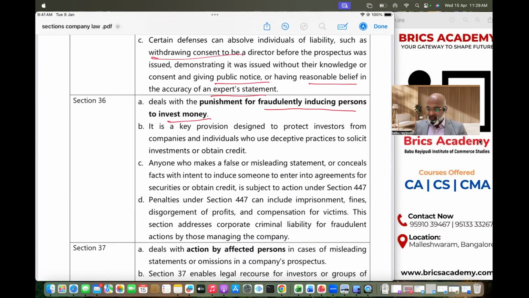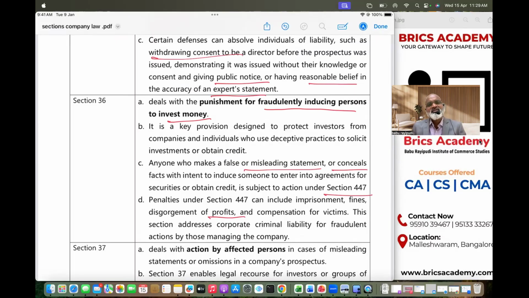So automatically what happens, it's like you have given a misleading statement, you have concealed some statement, and section 447 will apply automatically. Understood? And you made some people, you got some profit also. So the law says that this section says that profit may be disgorged to pay compensation for the victims.